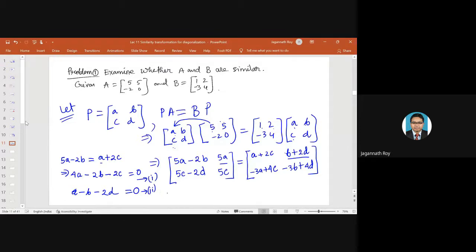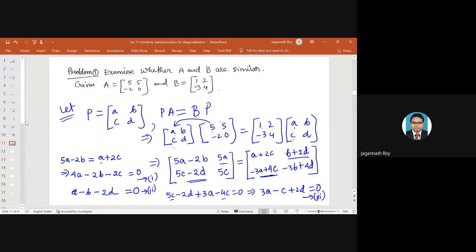Okay, similarly, we will have 5C minus 2D. This one equals this one. So this will become minus A, minus of this, this will become plus 3A minus 4C equals 0. Or if you simplify it, this becomes 3A minus, so this is 5C minus 4C, so this is C plus 2D becomes 0. Call it equation number 3.